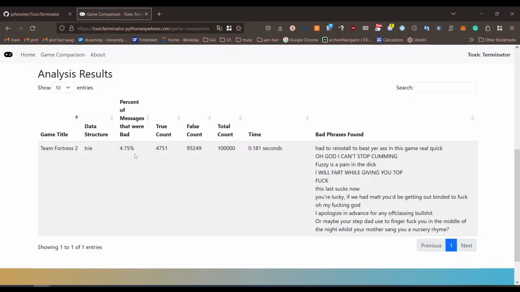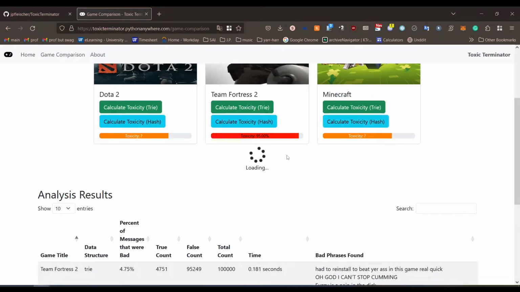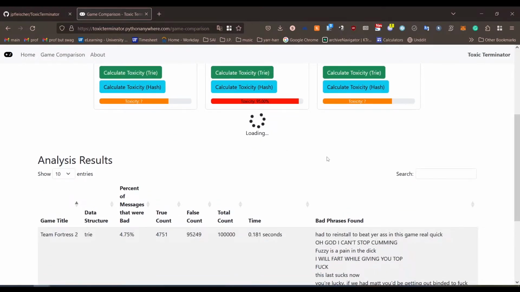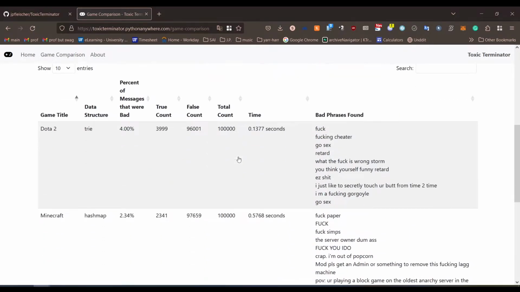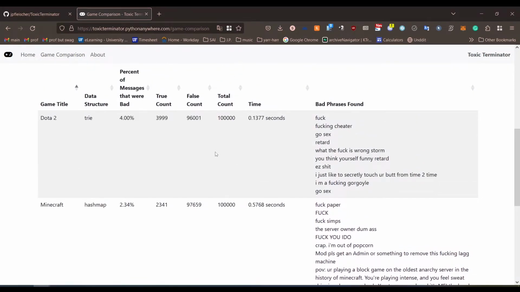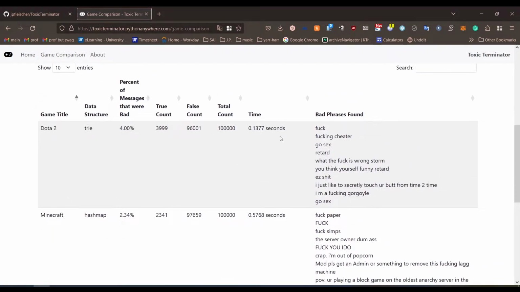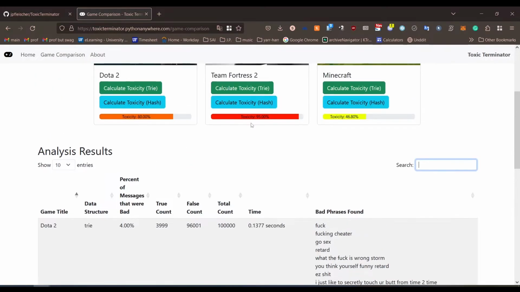4.75% were bad out of the entire data set. And our calculation is percent divided by 5 times 100, and that's how we figure out the level of toxicity. We can do the same thing for Minecraft, and we can do the same thing for Dota. It doesn't matter, you choose anything, trie, hash, and there you go, right? And you can even actually search certain things. We have a filter, this is done in datatables.net.